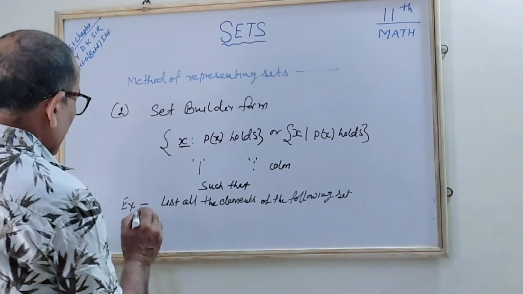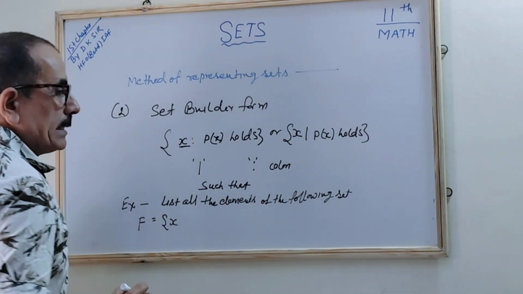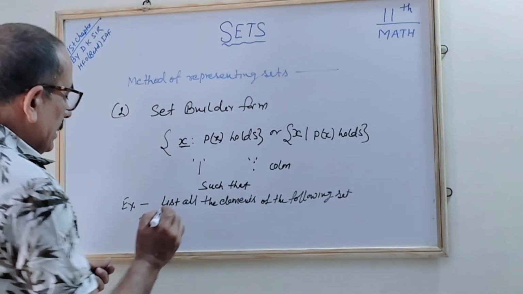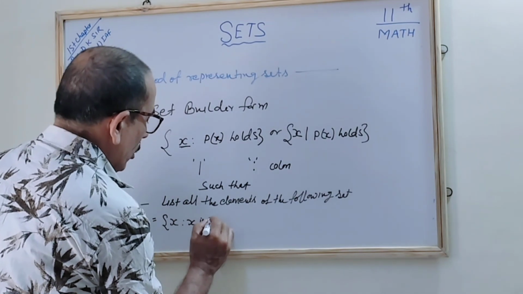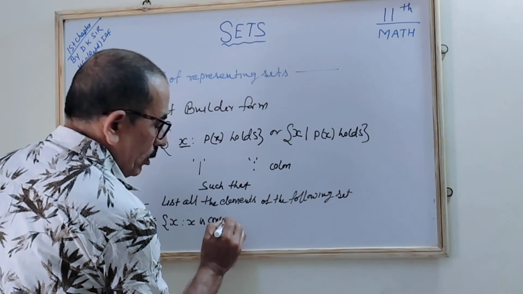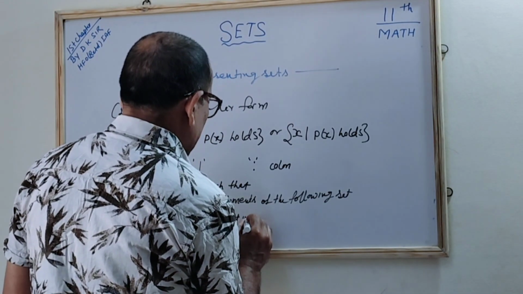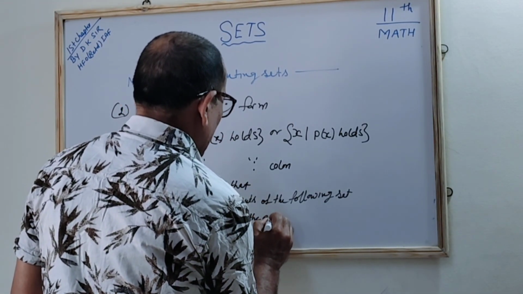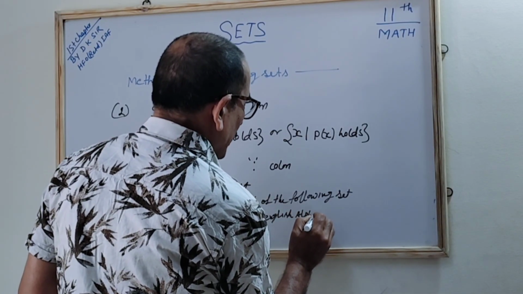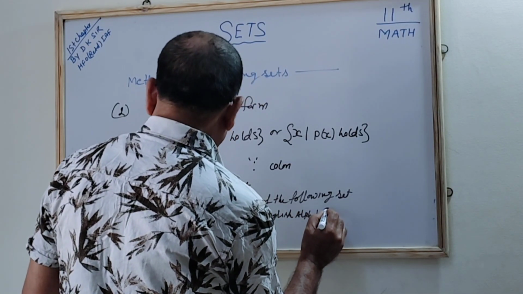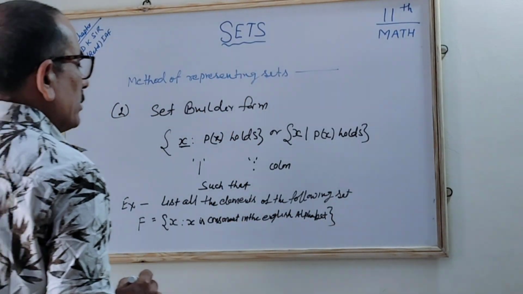We will write that F is a set equal to {x : x is a consonant in the English alphabet}. Correct? This is the way you will write anything. List all the elements of the following set.